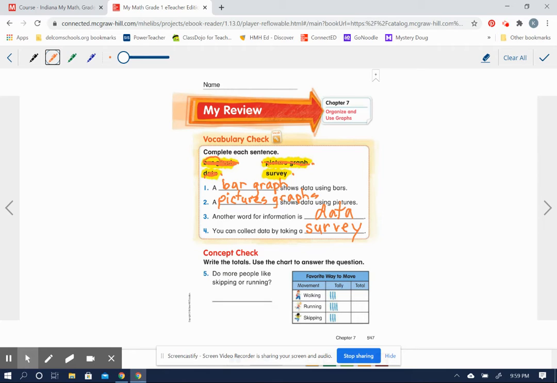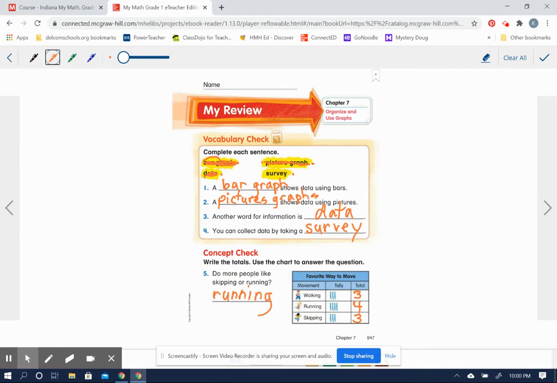Okay, now we're going to write the totals in this tally chart here of favorite ways to move: walking, running, and skipping. Okay, 3 people said their favorite way to move is walking. 4 people said their favorite way is running, and 3 people said skipping. Now, use the chart to answer this question. Do more people like skipping or running? Yeah, 4 is more than 3, so running. They like running more than skipping, don't they?